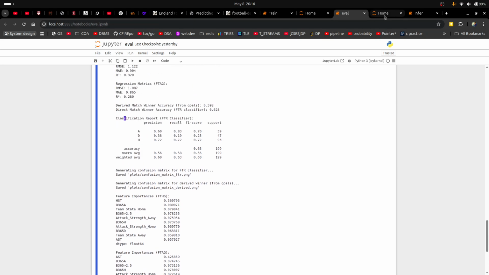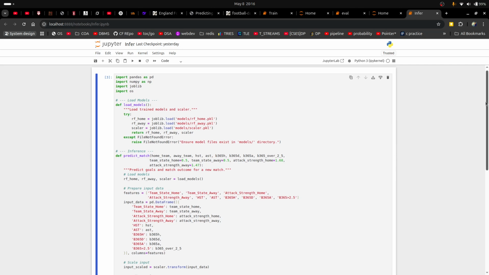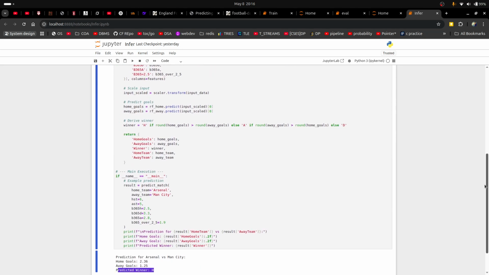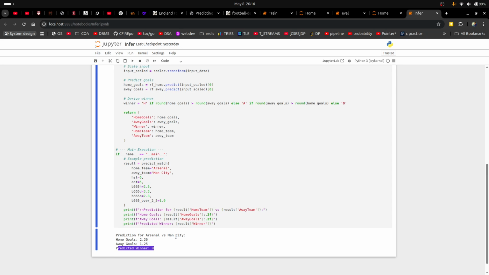And for our inference, this is a very simple piece of code where we just loaded a model and tested it on some data. In this case, we've tested with just one match, Arsenal versus Man City. The random forest regressor model gives us home goals of 2.36 and away goals of 1.25, which is close to the actual score.